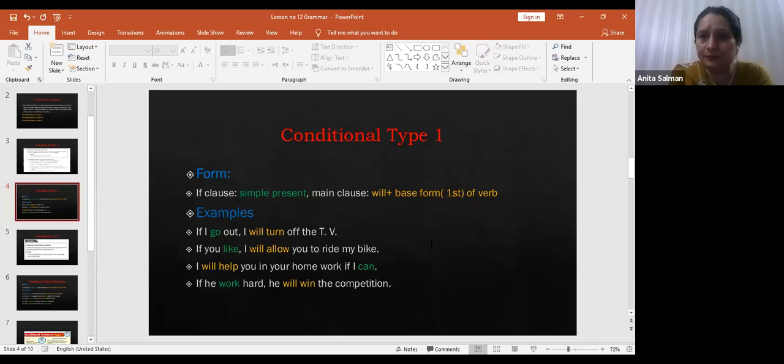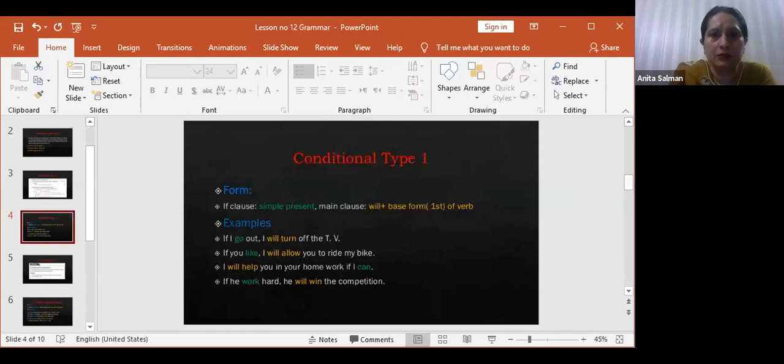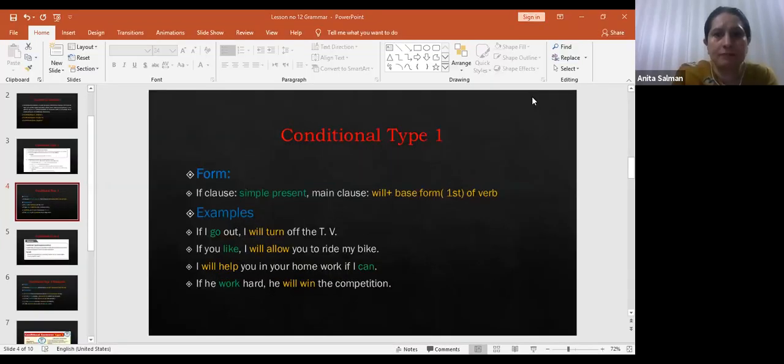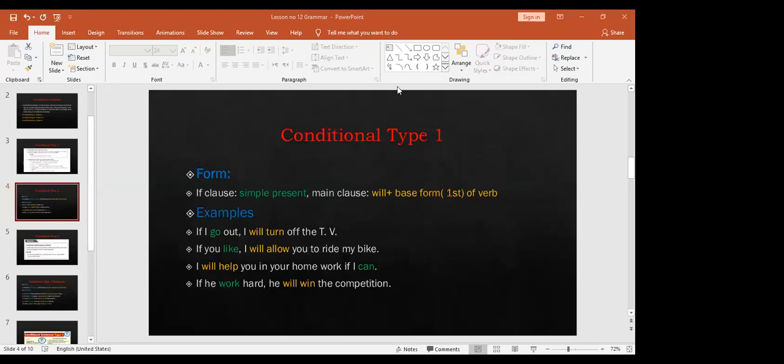Is it clear? Give me thumbs up if conditional type 1 is clear to you. Someone's mic is still unmuted. Please check your mics. Yes, okay, I got it. Give me thumbs up if it is clear to you. Okay, very good. To many students it is clear.